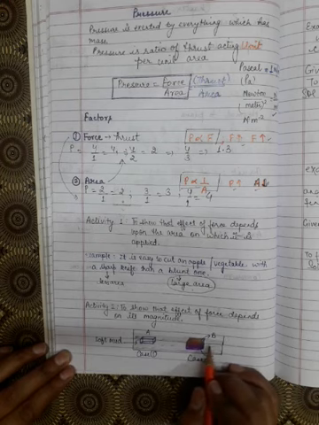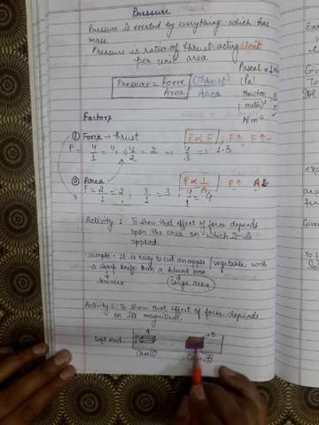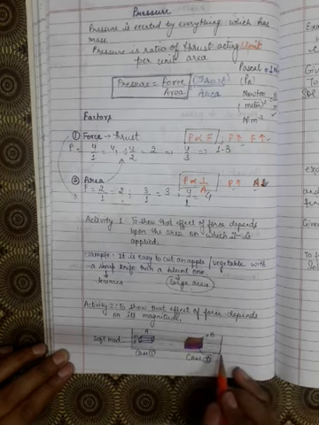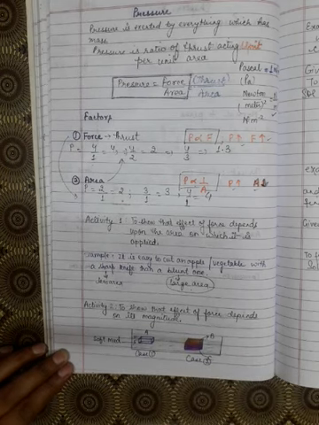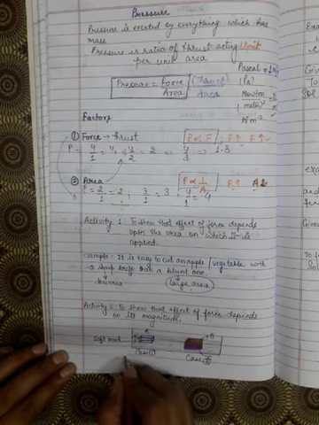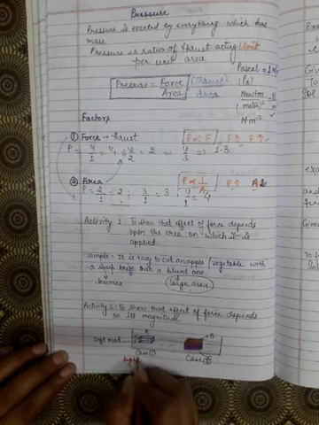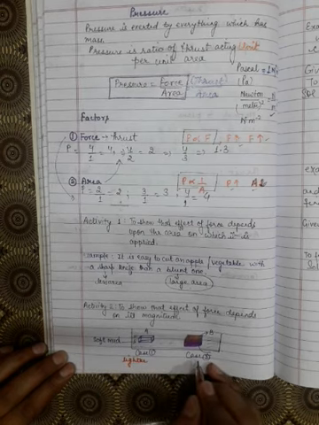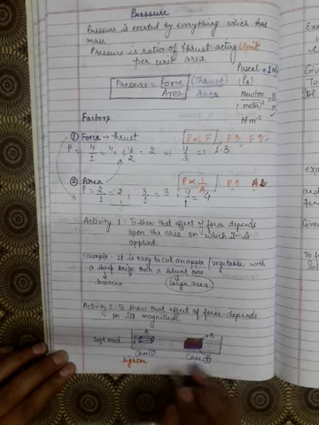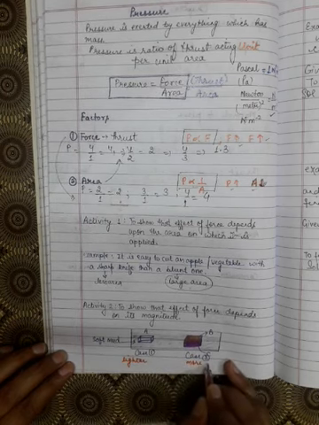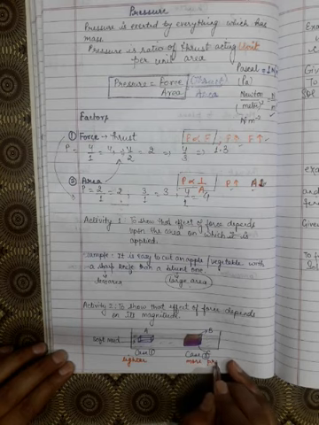Now similarly we will do the same experiment with 2 bricks, brick B and brick C. We will keep them one on another. Then what we'll see is that the impression in case 1 is lighter, while in case 2 it is more prominent and deeper.